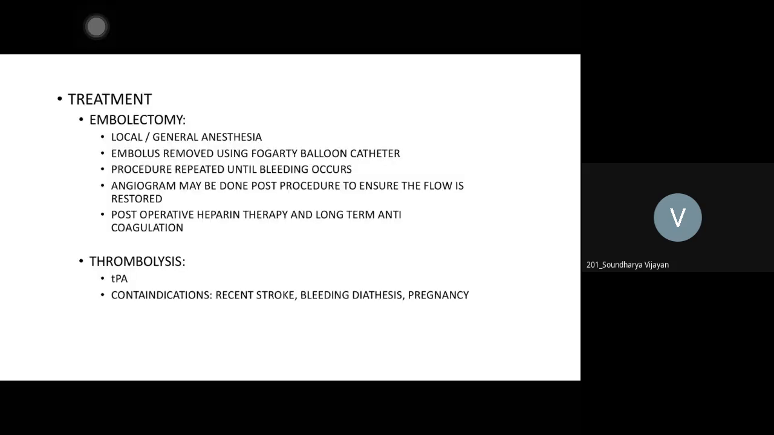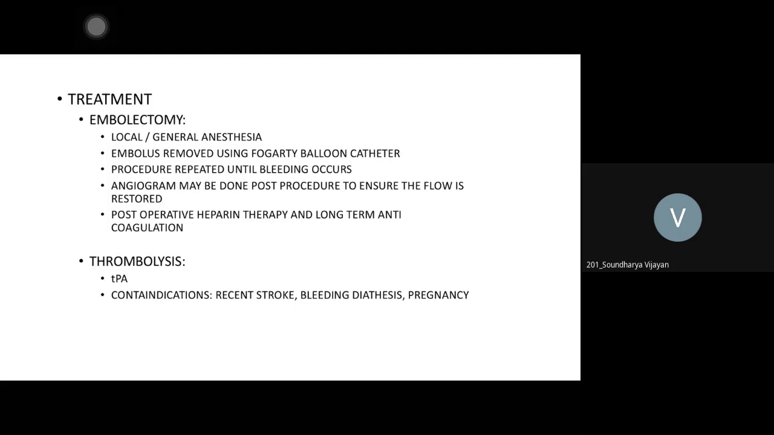So this is a picture representing the 6 P's. Whenever there is a question on limb ischemia, don't forget the letter P. With the letter P, you can keep on adding 6 words, and that is where you will get your marks. So what is the treatment of an embolic phenomenon?